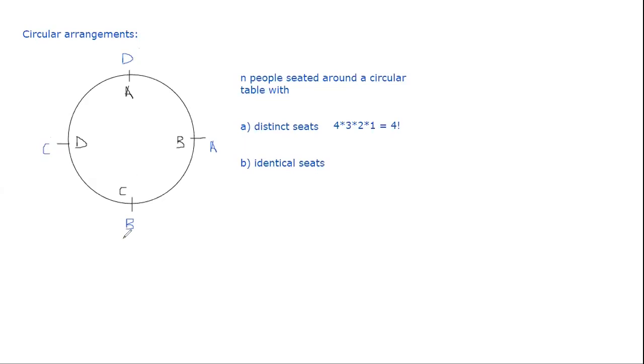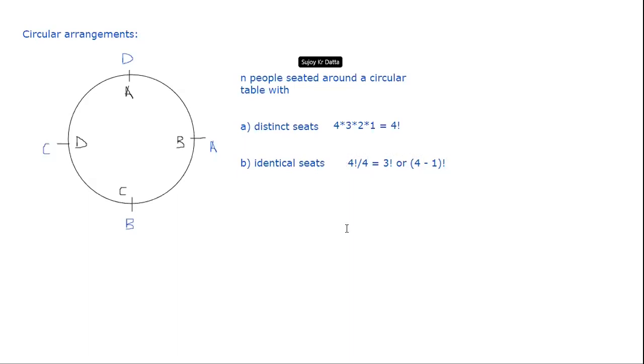And now I can start with A here or A here. So I'll get 4 cases of A starting at any of the 4 seats. So all those 4 cases will come out to be the same. So total arrangements should have been 4 factorial, but we'll divide by 4 because every 4 arrangements come out to be identical. So effectively it comes out to be 3 factorial, or it's just 4 minus 1 factorial.